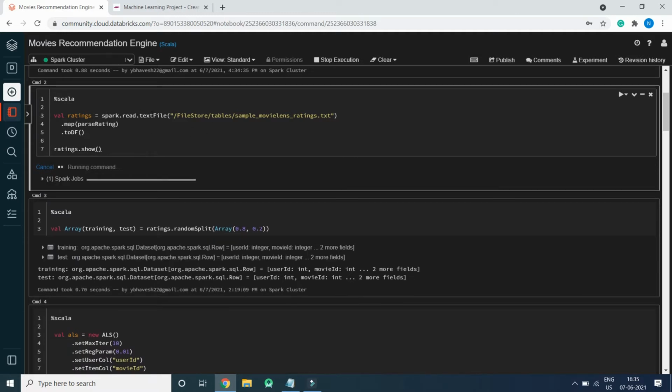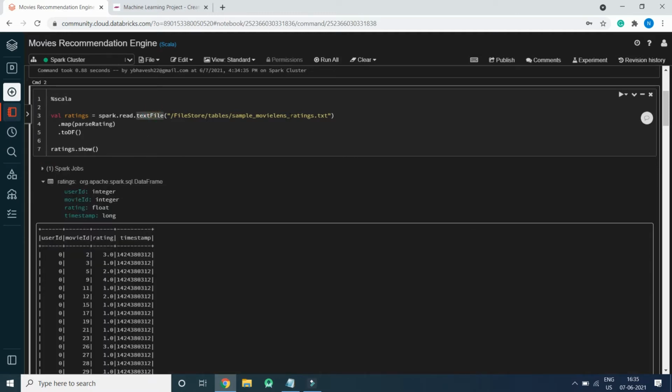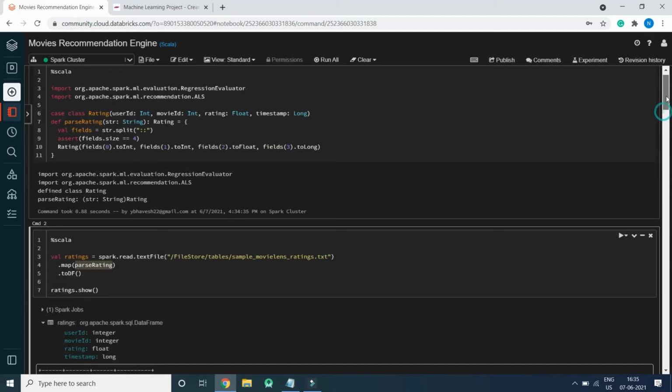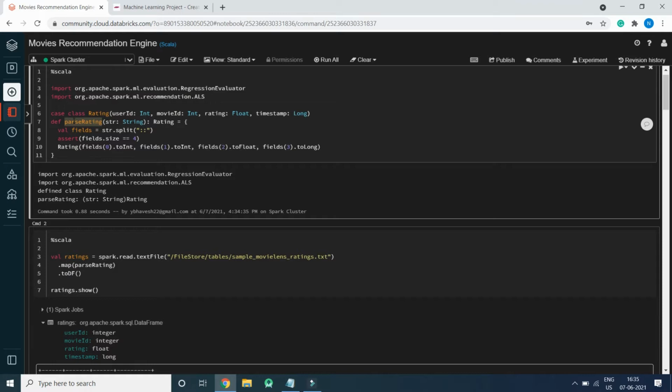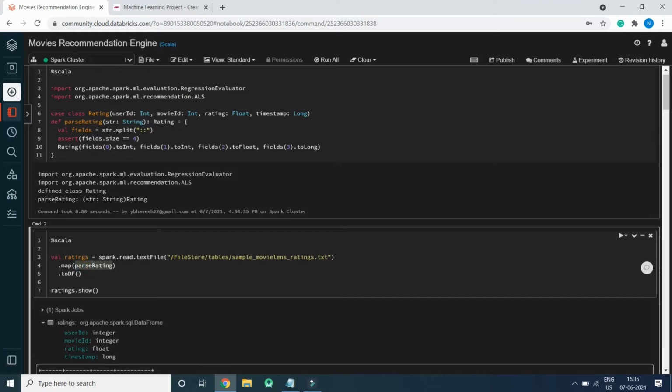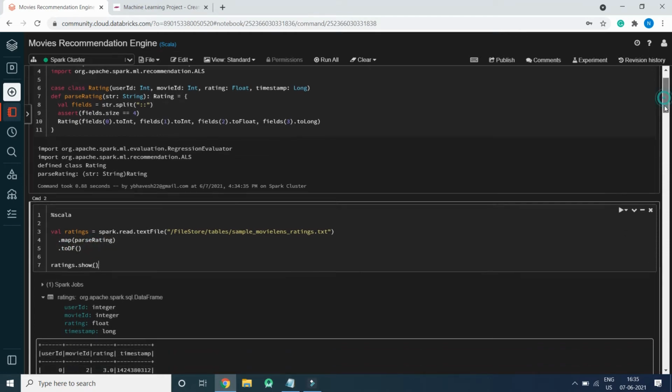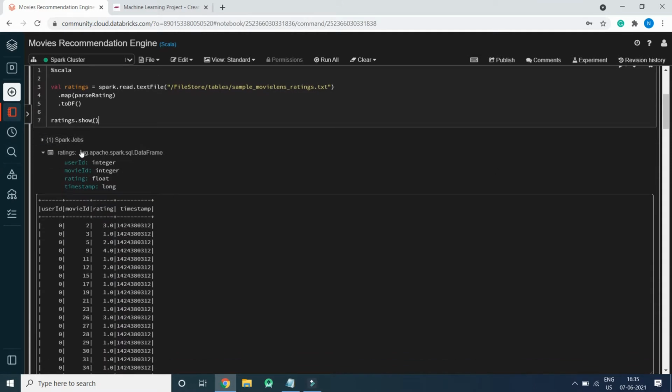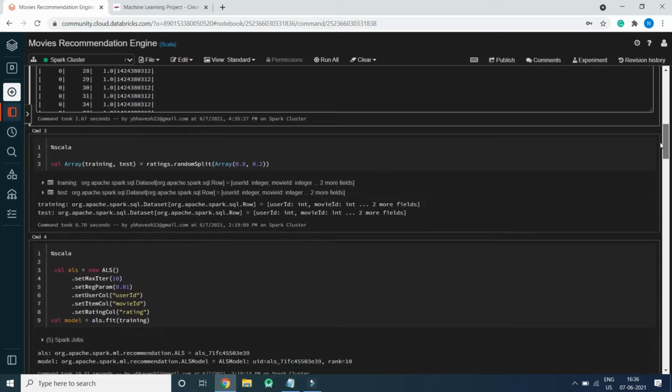Here we are using textFile because our file is in .txt format, and we are passing the parse rating function in the map. The parse rating function has been passed in the map API, and it will create a data frame. If you see, ratings will be of type data frame. It has the four columns. So our data has been loaded.